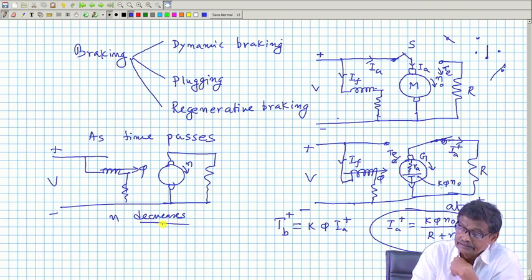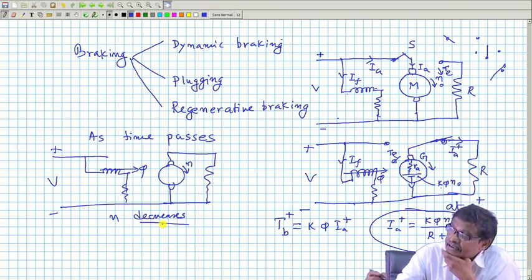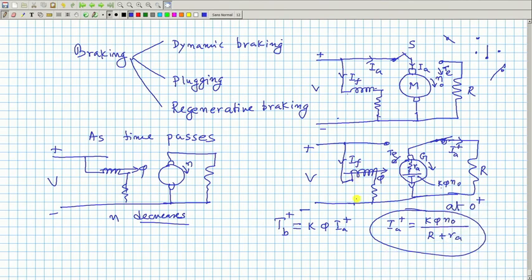Speed decreases much faster than the case when the switch is just put in the neutral position, because there no opposing torque I have put extra, only the opposing torque was the friction torque present. Got the point? So, the machine will come quickly to stop compared to this earlier case.